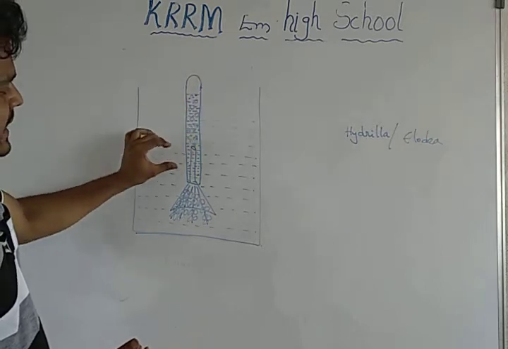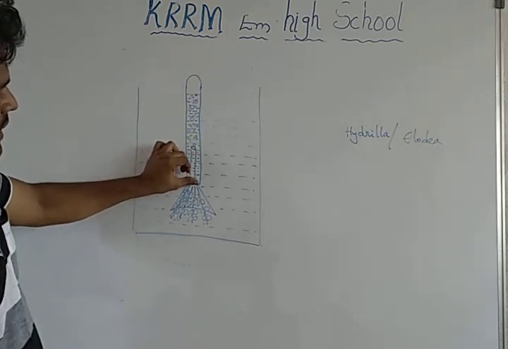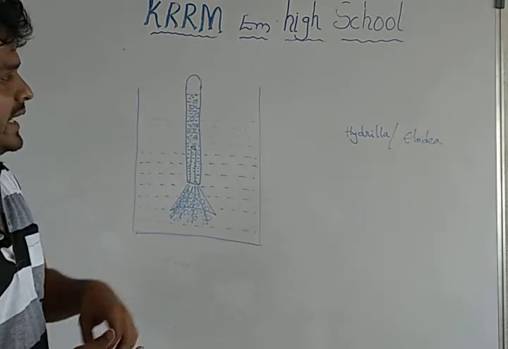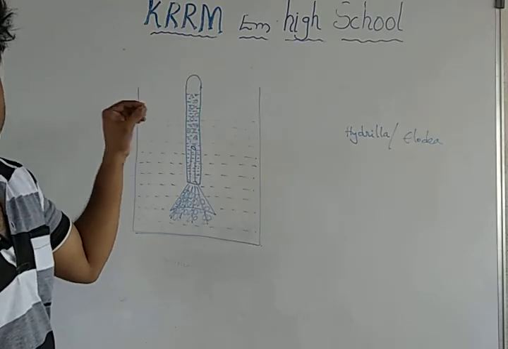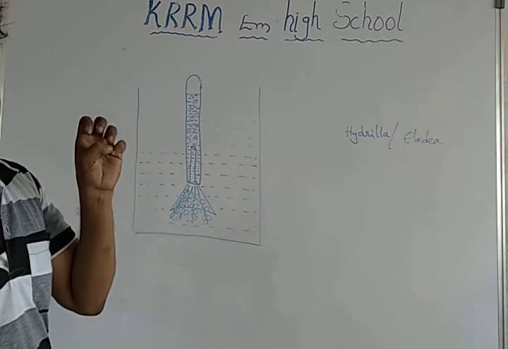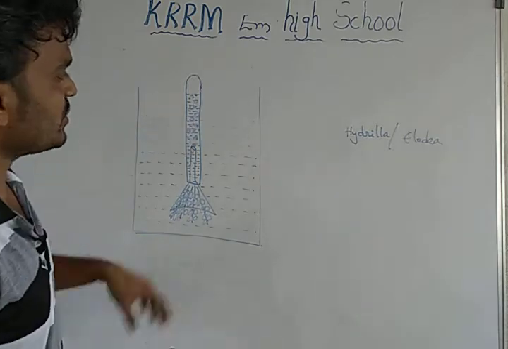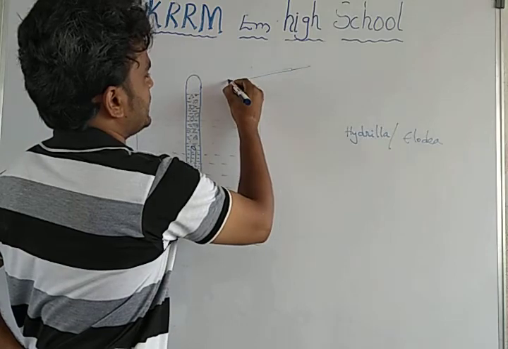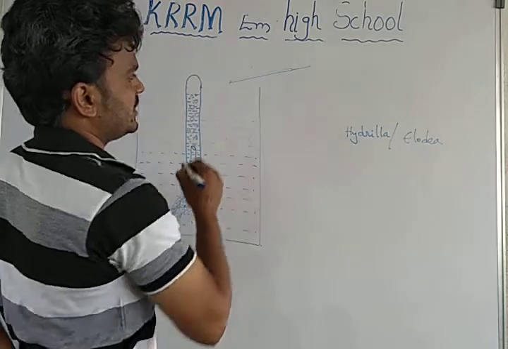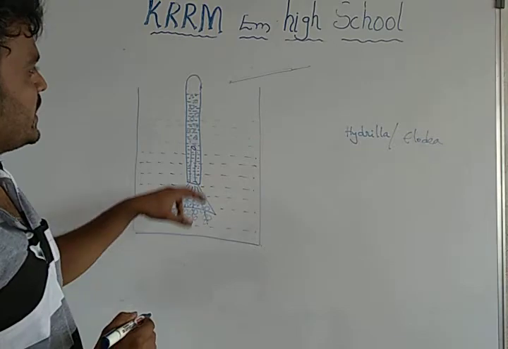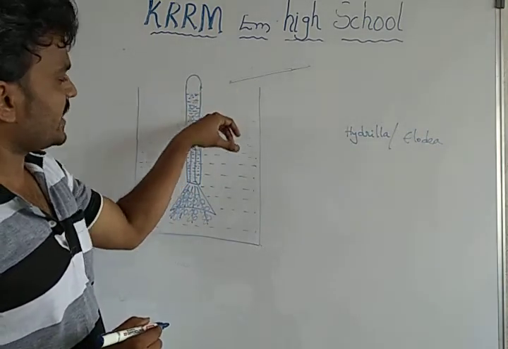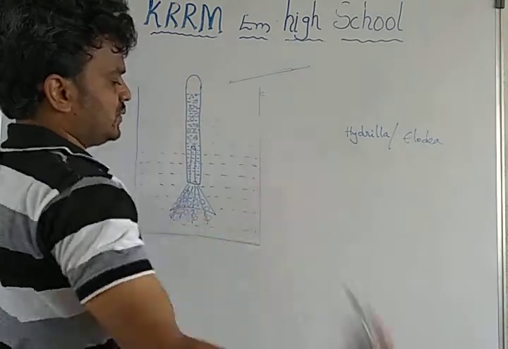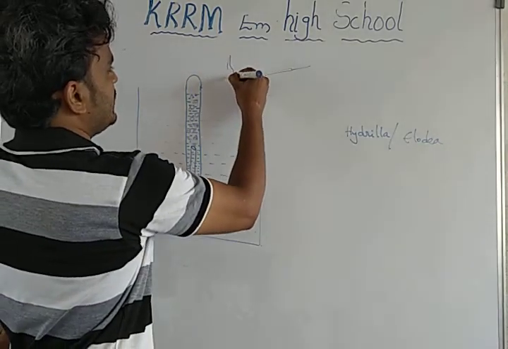Then we can also test the gas present here. By taking care, remove the test tube and test for oxygen gas. How can we test the oxygen gas? Insert a burning incense stick. It will catch fire immediately. Introduce here a burning agarbatti. If you introduce the burning agarbatti near the test tube after opening it, it will catch fire easily.